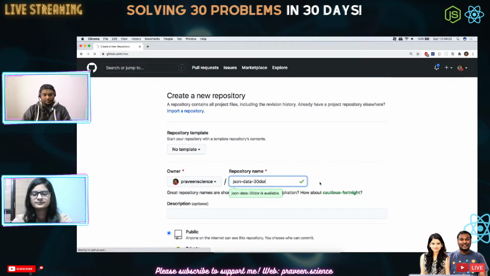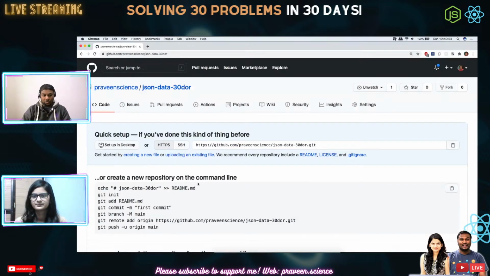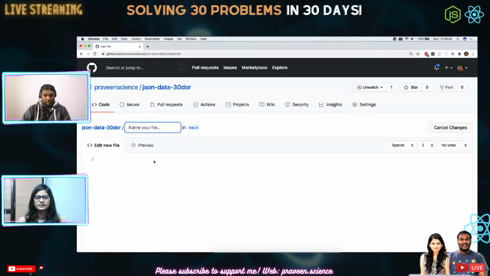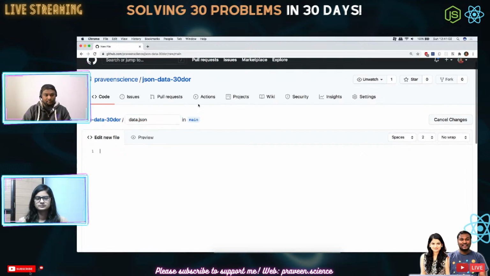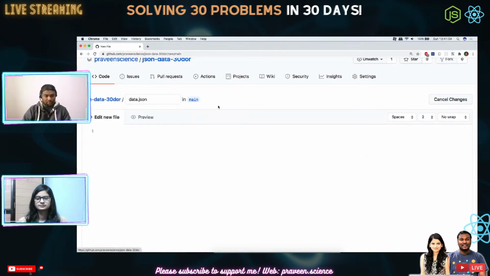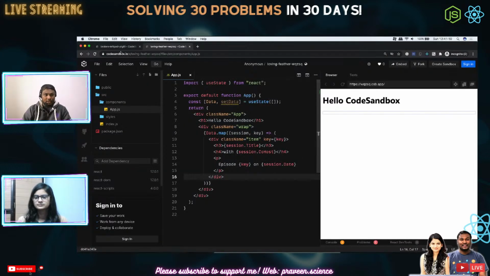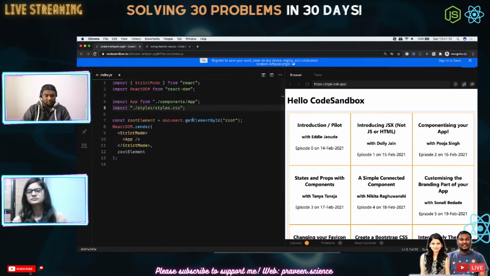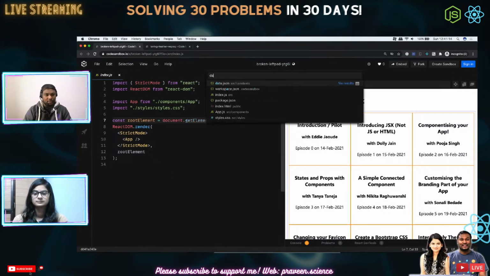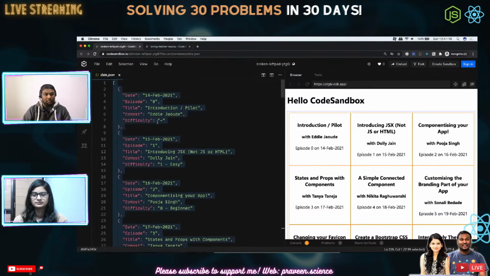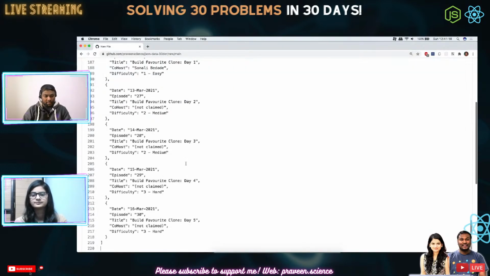And here, I'm just going to create a new file. It is going to be the data.json. And oh, I can even change this. Is it? No. Now it's a JSON file, right? So let's go back to our original thing. Let's go to the data.json and copy the whole thing and add it over here.